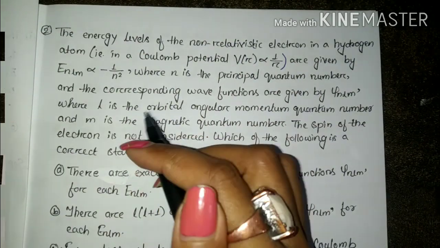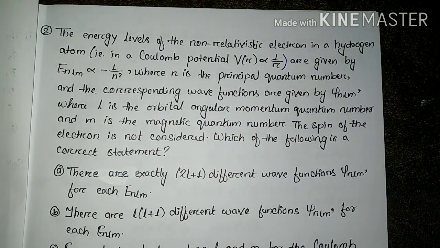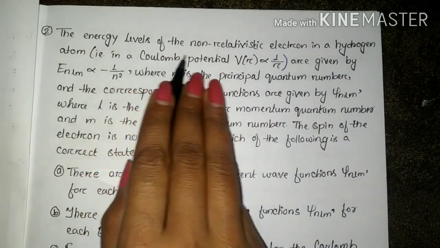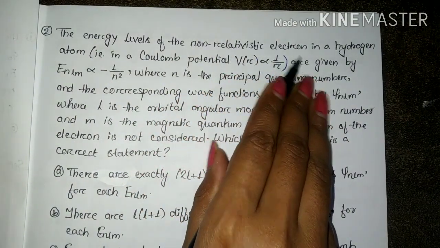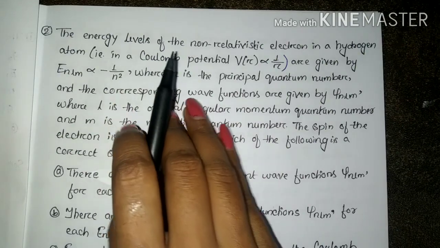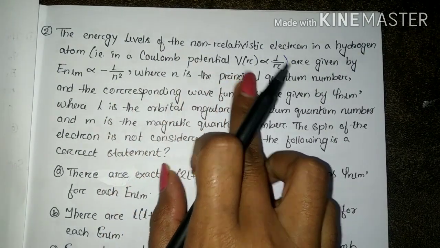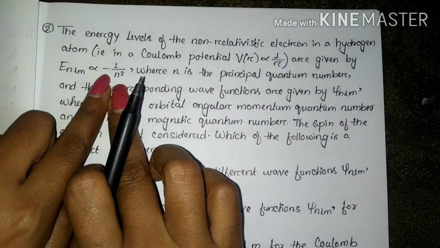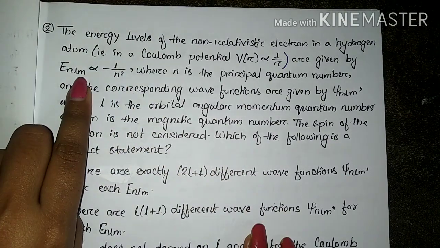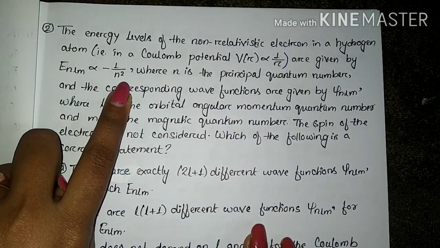Now let's see the next question. In the next question, we have the energy levels of a non-relativistic electron in a hydrogen atom, that is, the Coulomb potential is inversely proportional to r. It is given by E_nlm proportional to minus 1 by n square. Okay, energy is proportional to minus 1 by n square.